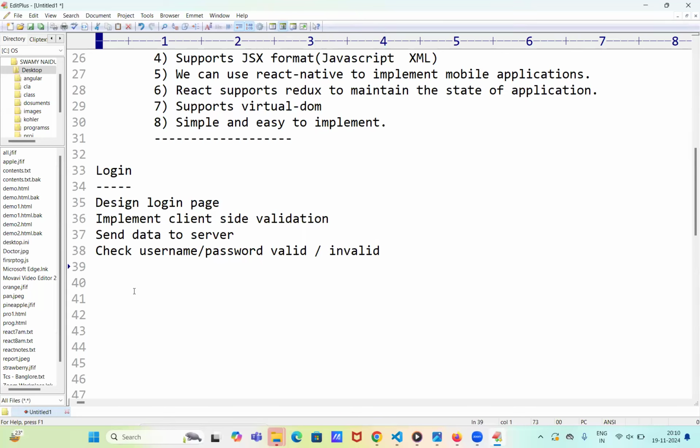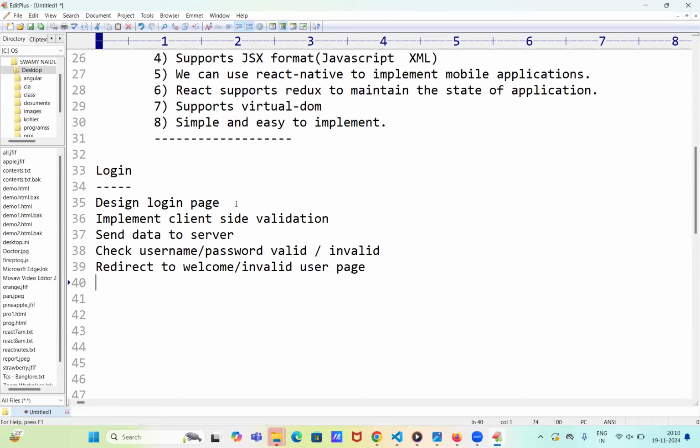Then redirect to either the welcome or valid user page. These are the steps we have.